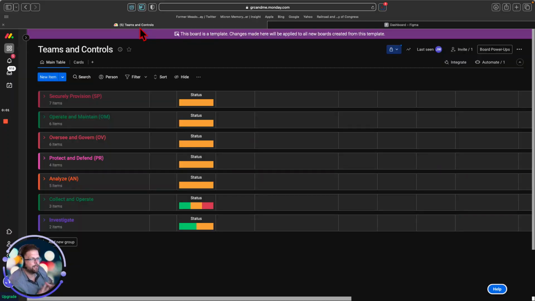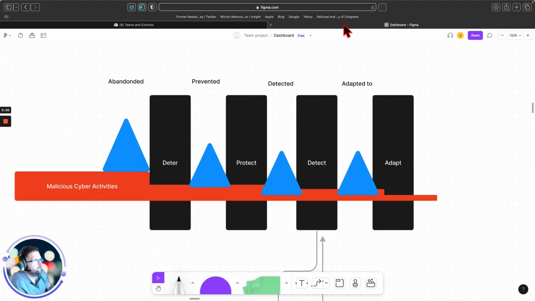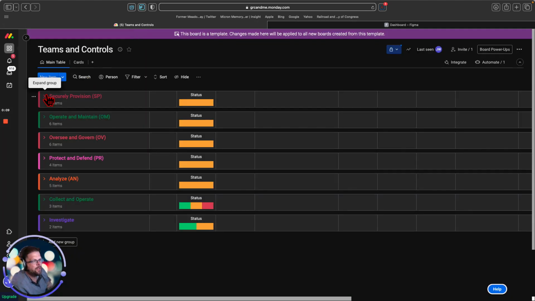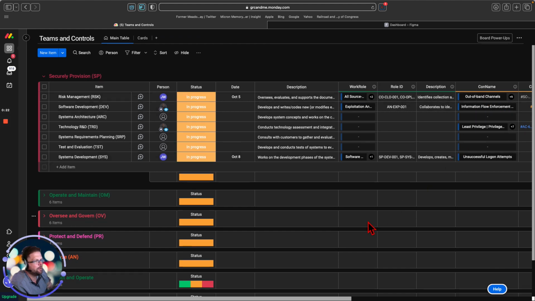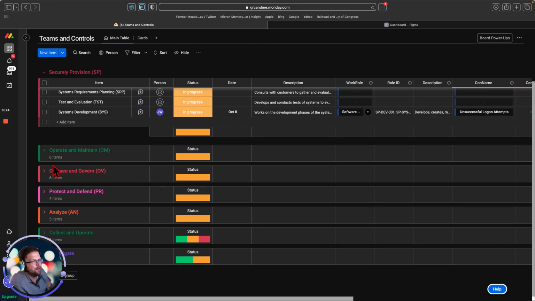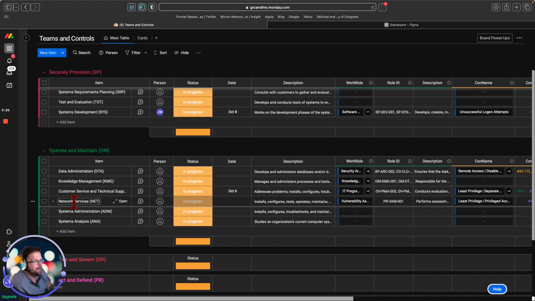Let's talk about our cybersecurity teams and see how they range and how they tie in to this figure here. We see that we have teams in securely provision, and maybe they're responsible for risk management. We could assign a person to this role, and we can understand their description. Additionally, we can assign them a work role, and we can assign them controls to be responsible for. But that's later. We could talk about operating and maintaining, which is where an organization has data administration.